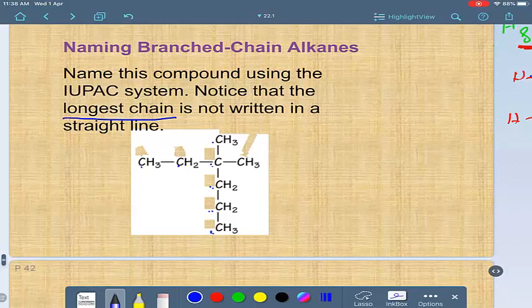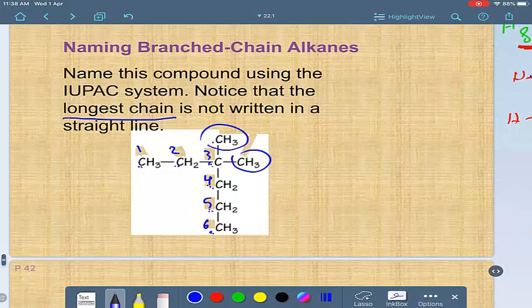But from which side can we start? If you start from this side, 1, 2, 3, 4, the branches are at 4. If you start from this side, 1, 2, 3, the branches will be at 3. It gives them a lower number. So you have to start from this side, 1, 2, 3, 4, 5, 6.